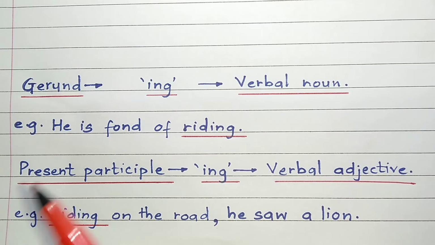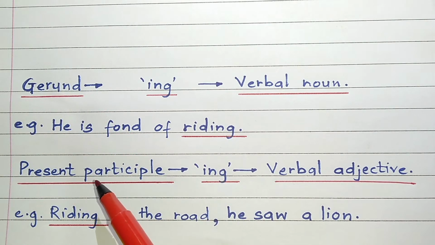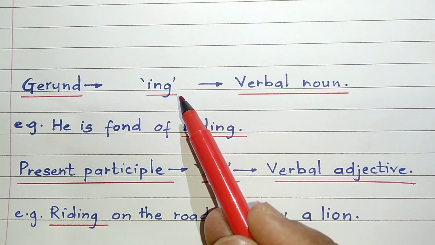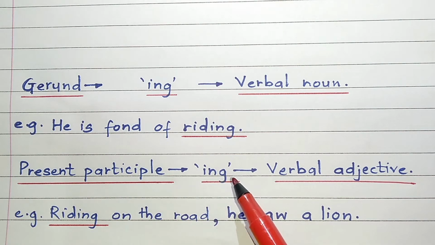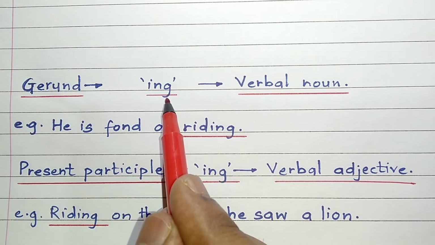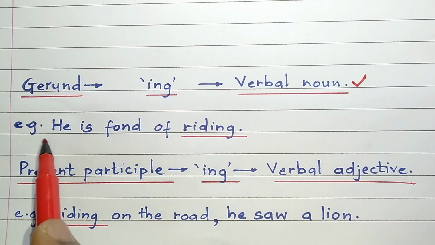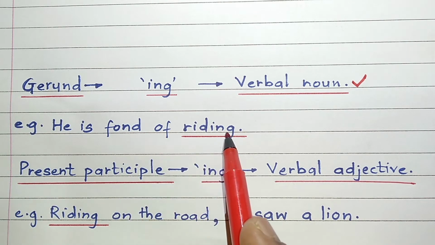Then friends, you might ask, what is the difference between a gerund and a present participle? Because a gerund is also an ing, and even a present participle is the ing of a verb. The gerund is an ing, it is called a verbal noun. Here in this example, he is fond of riding.